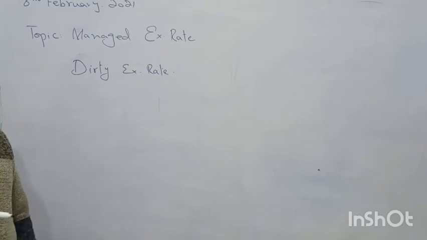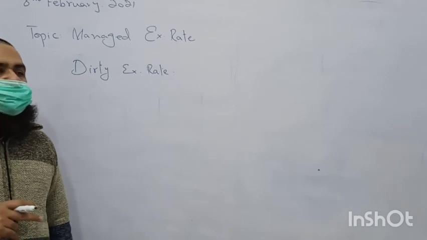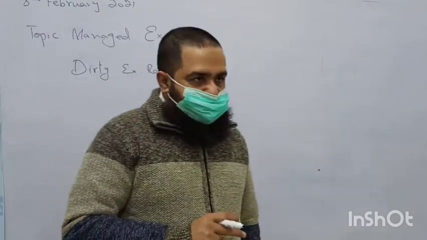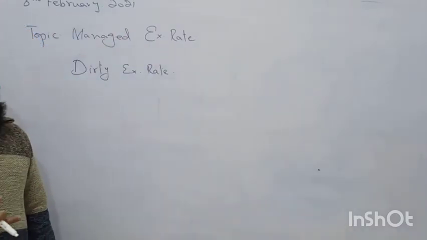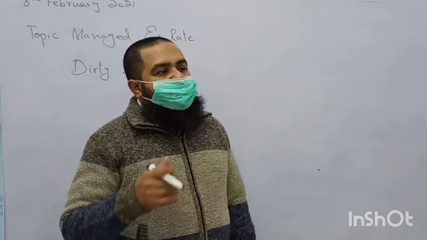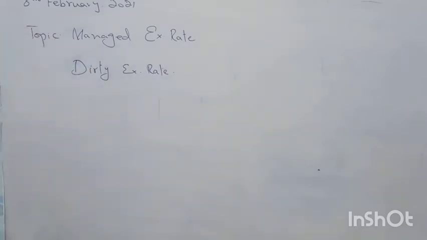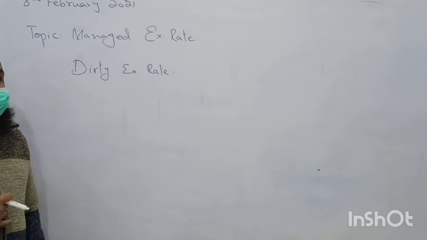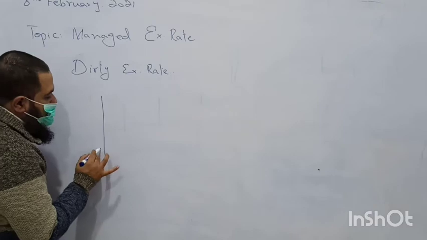the value of foreign currency is managed within the two limits which are set by the central bank of a country, according to its economic conditions, whether they want to allow the floating of exchange rate above those limits or below those limits or within those limits. So when a country adopts this type of exchange rate, it is going to manage its exchange rate within two limits. Now we see how it is working.